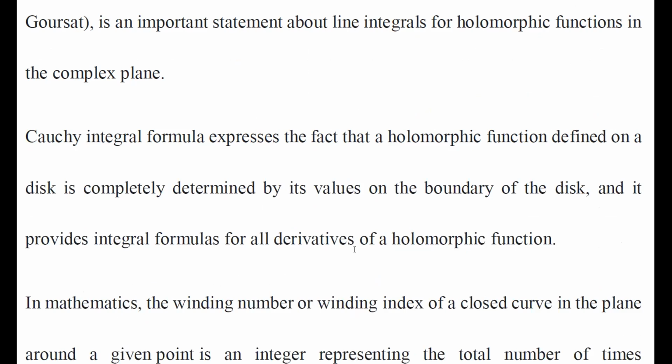Now, the Cauchy integral formula expresses the fact that a holomorphic function defined on a disk is completely determined by its values on the boundary of the disk. I will describe the meaning of this while discussing the topic. It also provides an integral formula for all derivatives of a holomorphic function. From this formula we will get to know that an analytic function is differentiable up to any order.